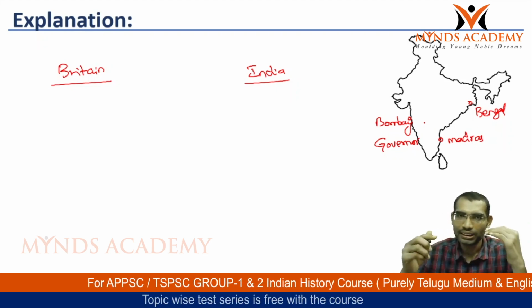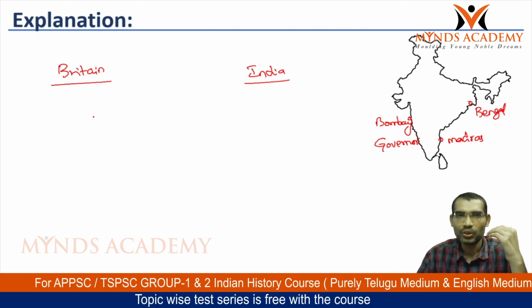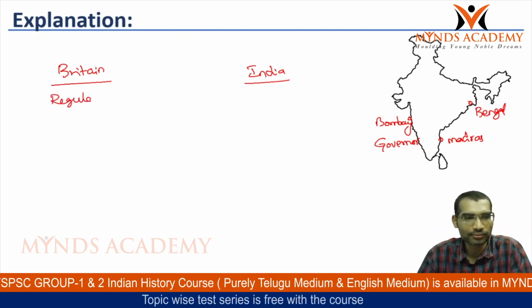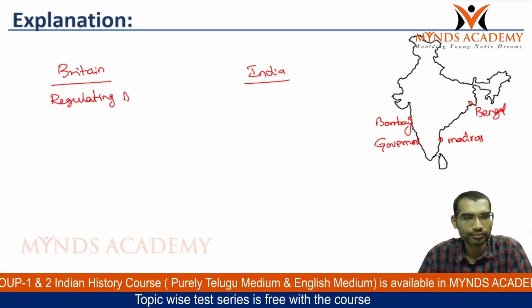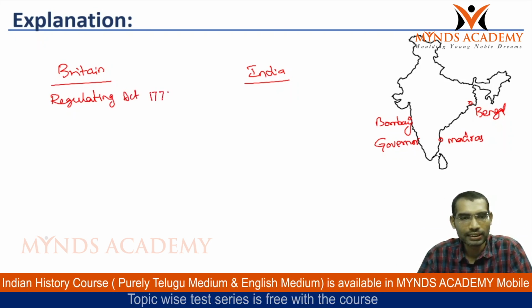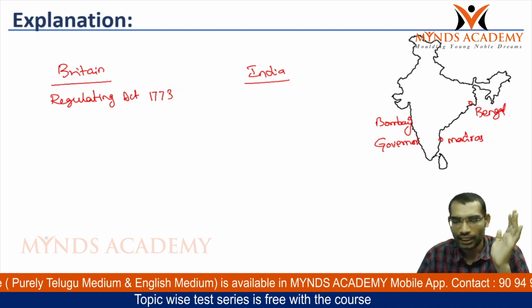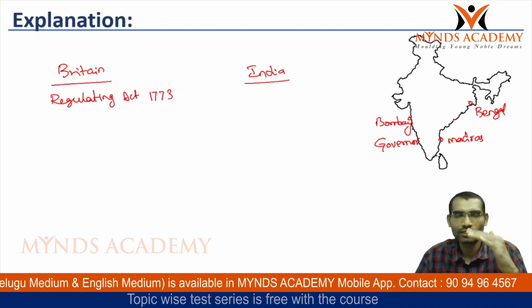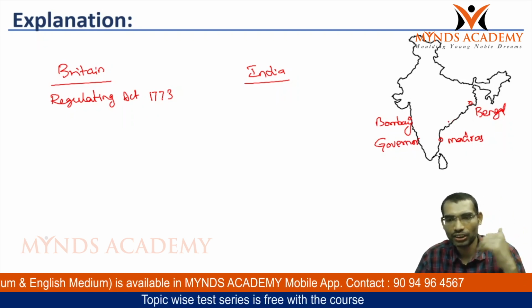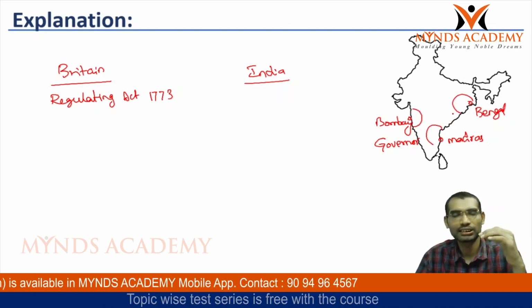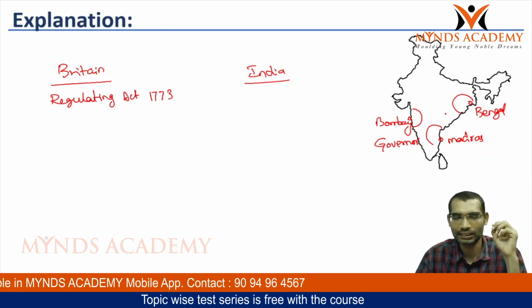After the British involvement, a new law was passed, the Regulating Act in 1773. Till 1773, governors of different provinces were independent and autonomous in carrying out administration in their respective presidencies.